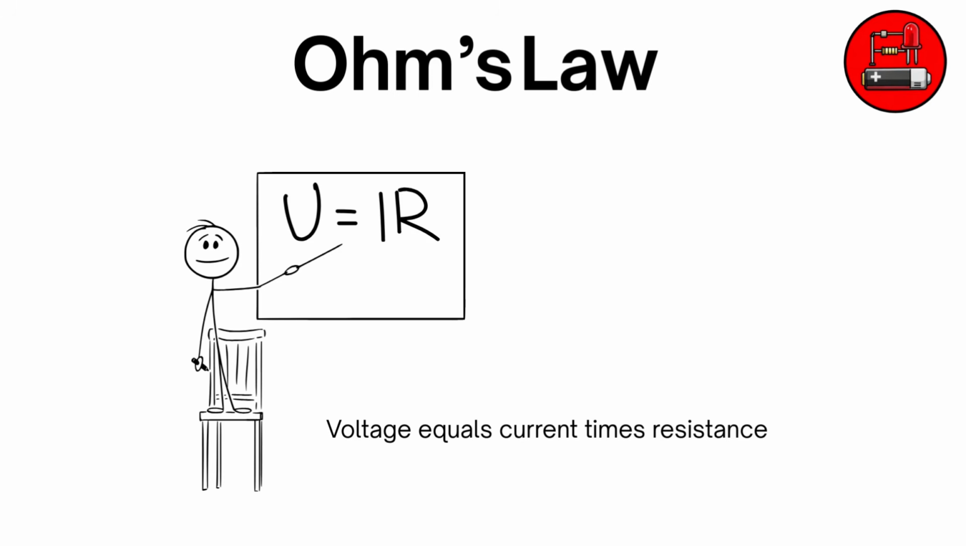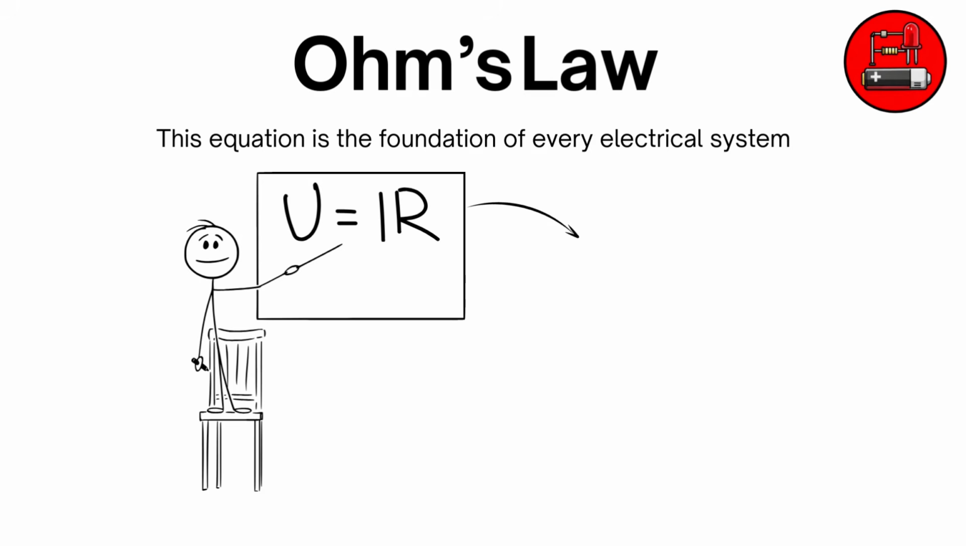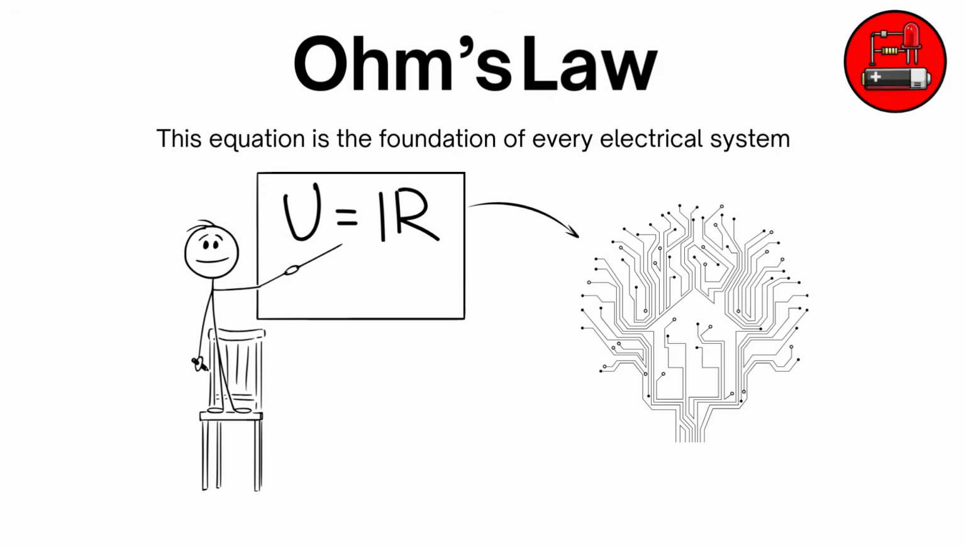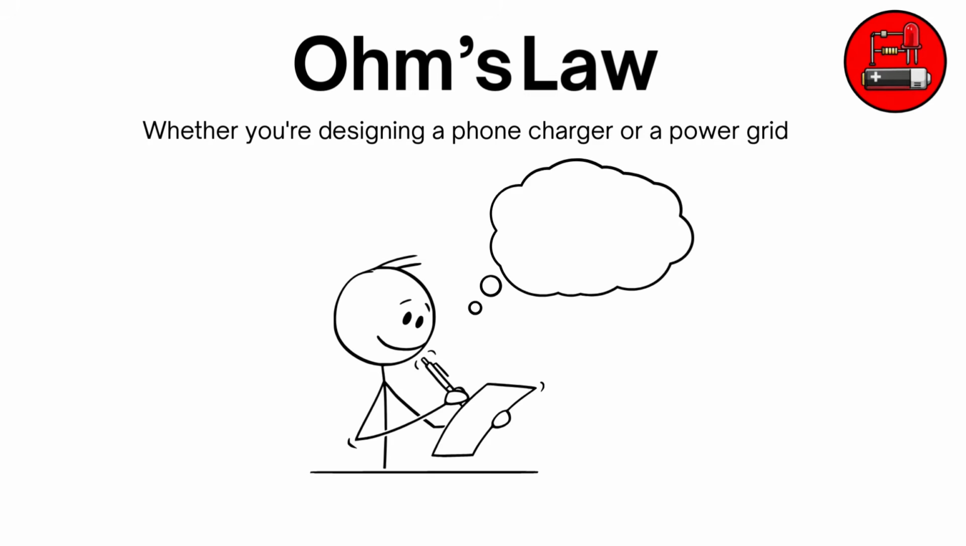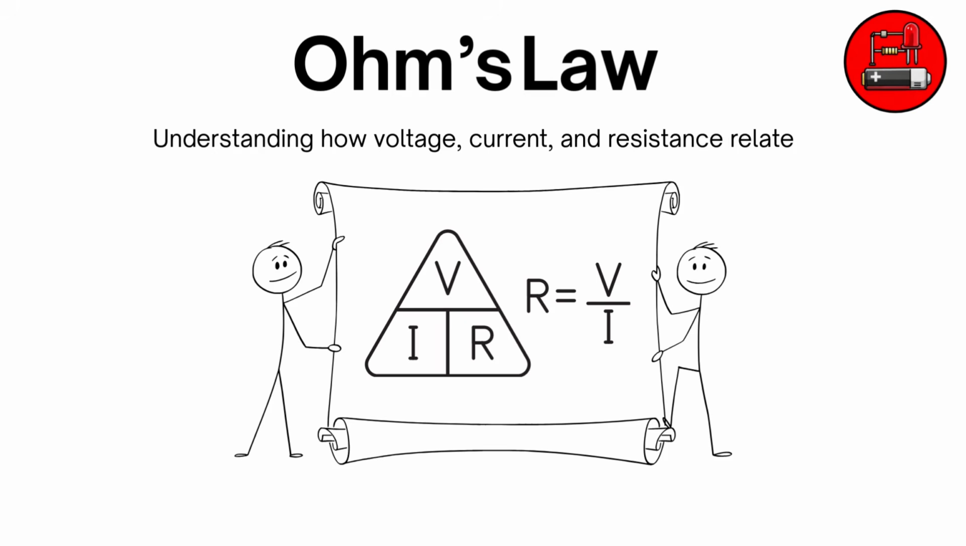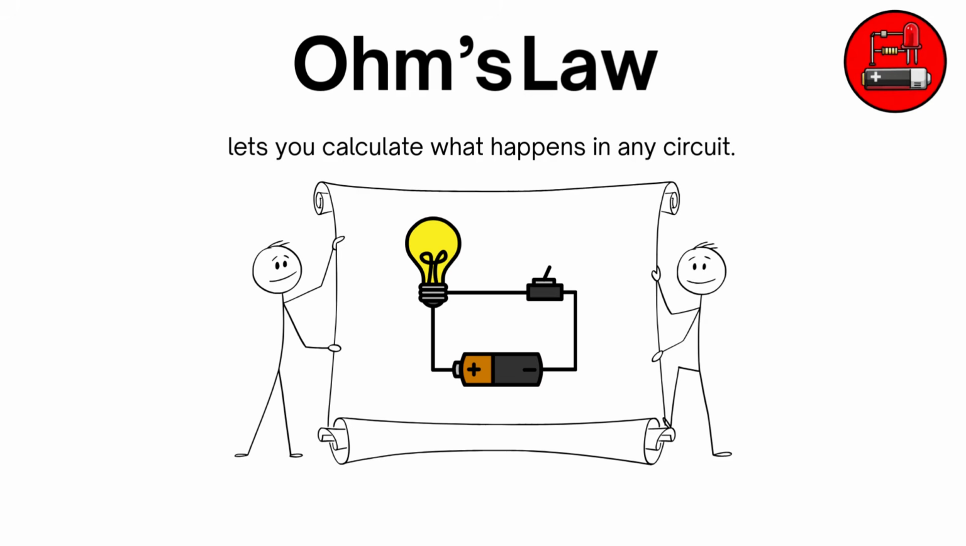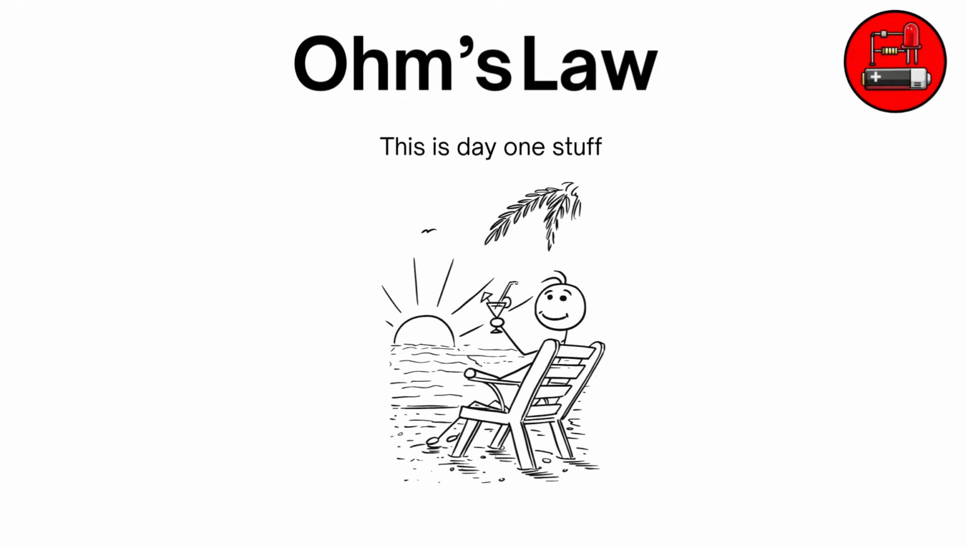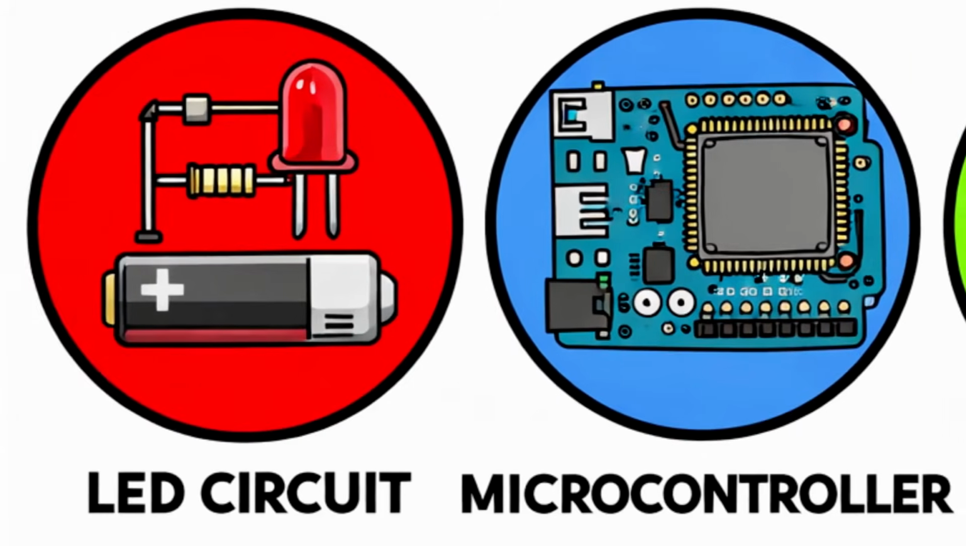Ohm's law. Voltage equals current times resistance. This equation is the foundation of every electrical system. Whether you're designing a phone charger or a power grid, you start here. Understanding how voltage, current, and resistance relate lets you calculate what happens in any circuit. This is day one stuff.